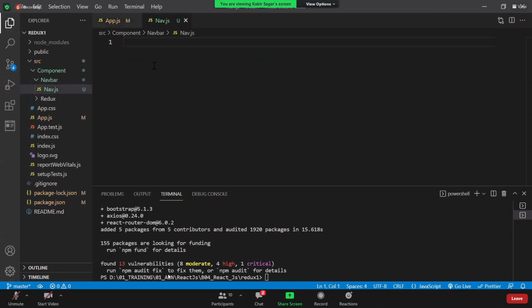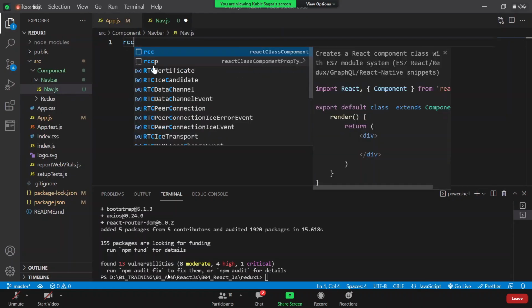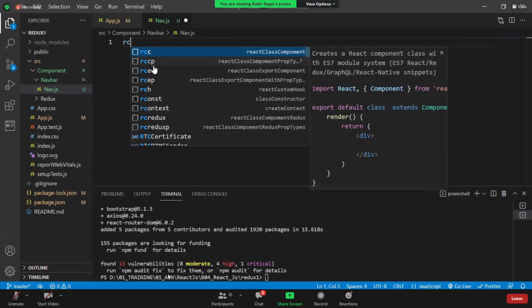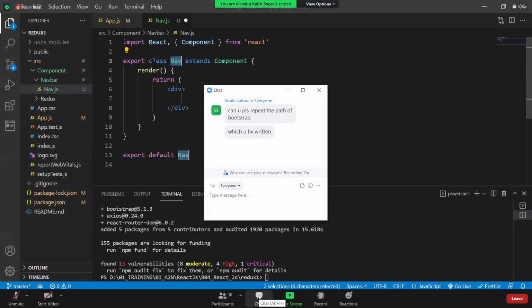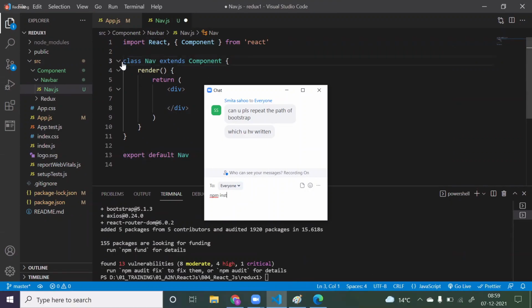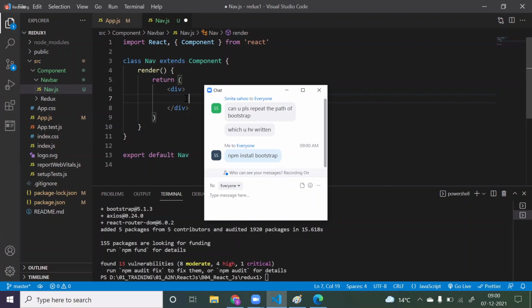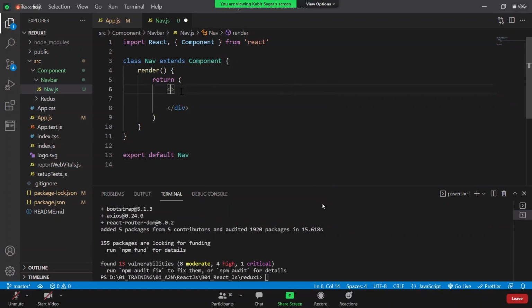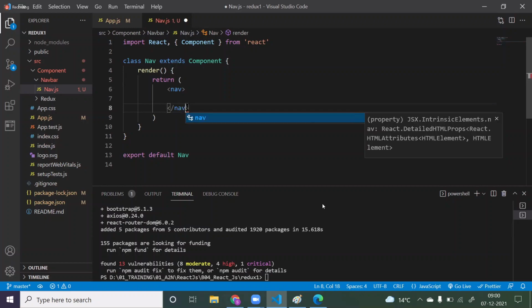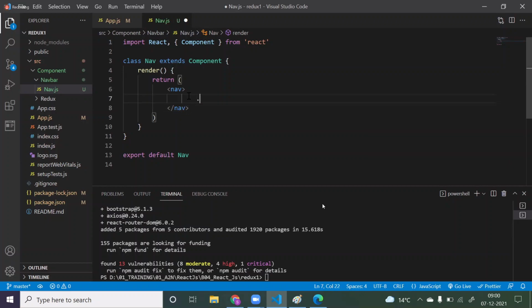Simple navigation bar I need to create. Apart from that, nothing. So shortcut, just say rce, the React class component shortcut. Just say rce, click on the tab. Now you will get the skeleton. Now just remove this export from here. That's it. You got one skeleton. Now I just want to create one navbar. So simply here I'm saying one nav. So here only I can directly say nav. Inside that one container.